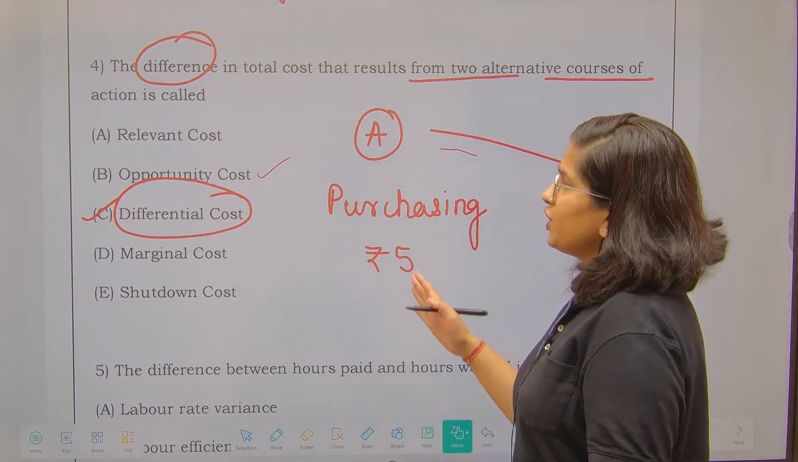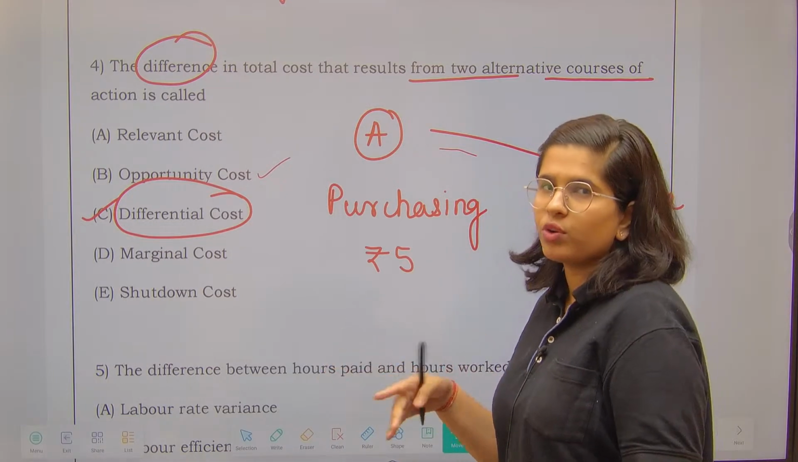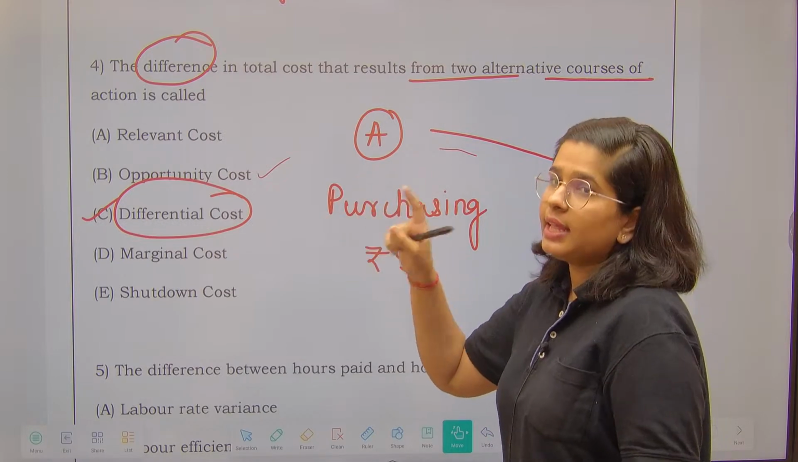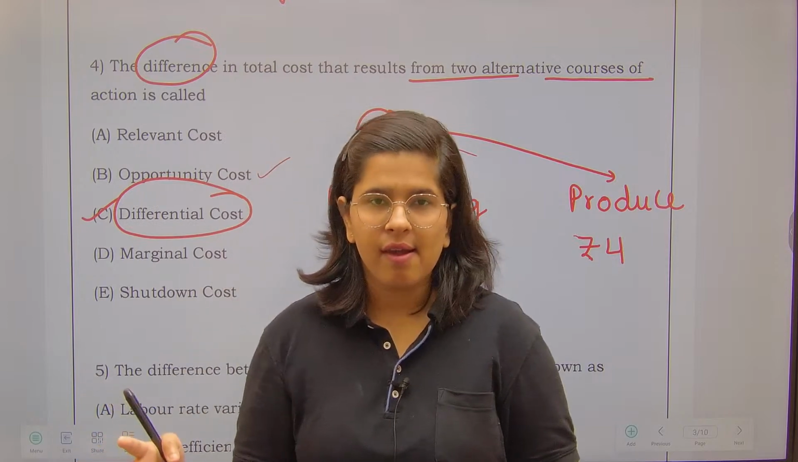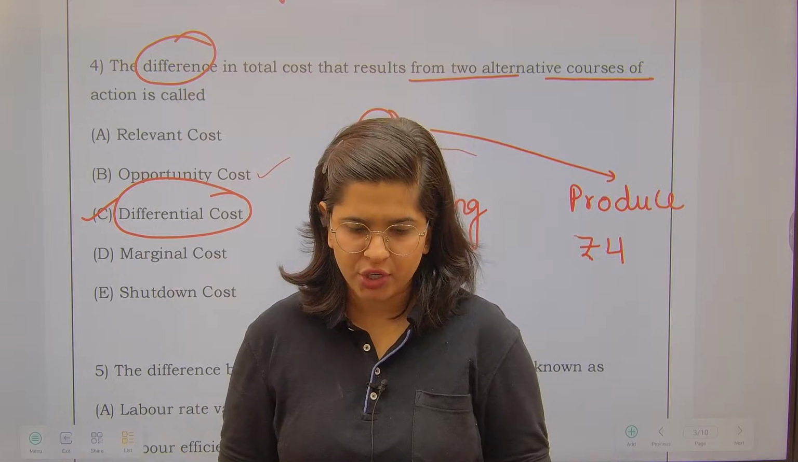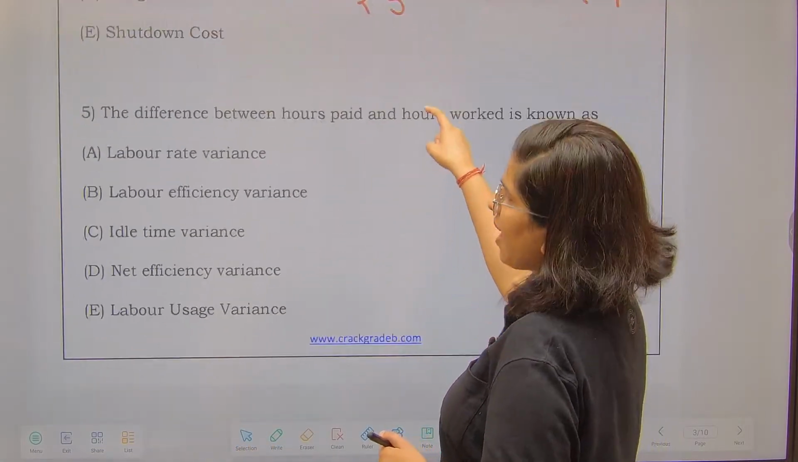See over here, differential cost. I have told you marginal cost, I have told you shutdown cost, everything you know about it. Relevant cost, yes. The officer's compensation related cost is not relevant in finding out the total cost of machinery. Okay. Now see over here, next question that we have.